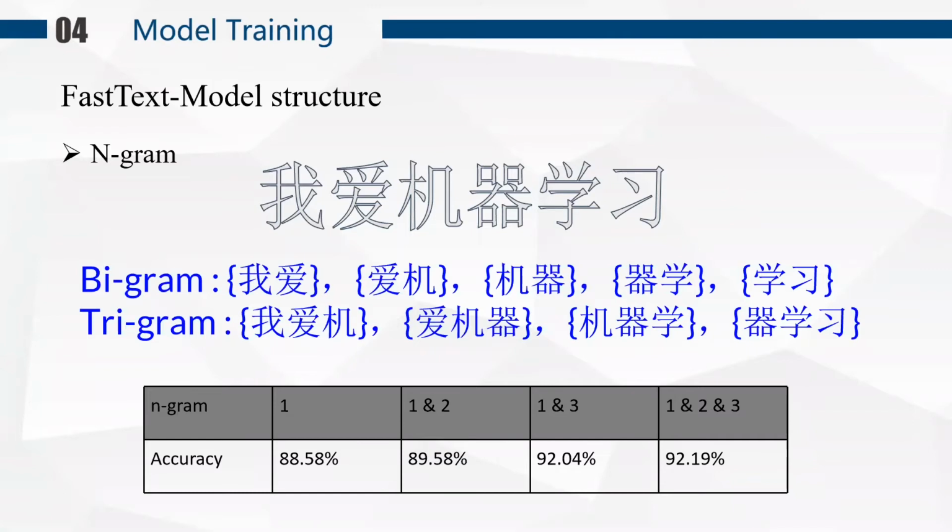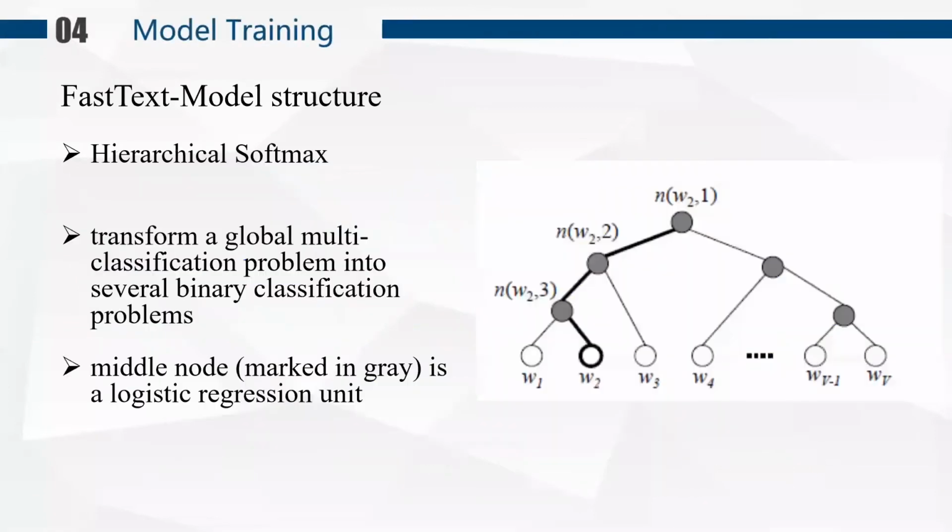And using n-grams increases accuracy in our experiment. And we can see from the table that the model with added bigram and trigram performs the best in our task. The second idea is hierarchical softmax.